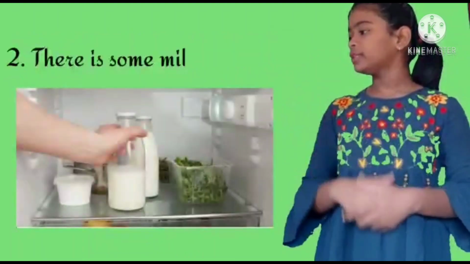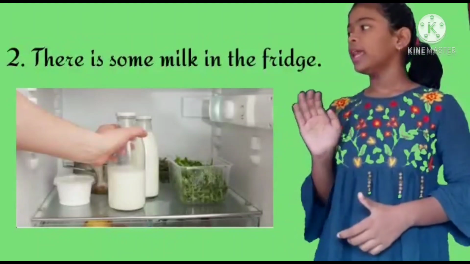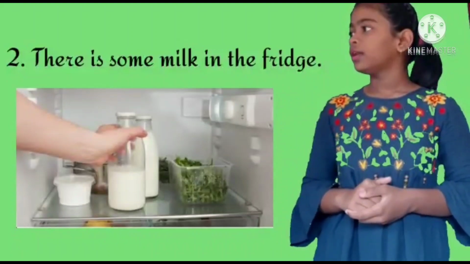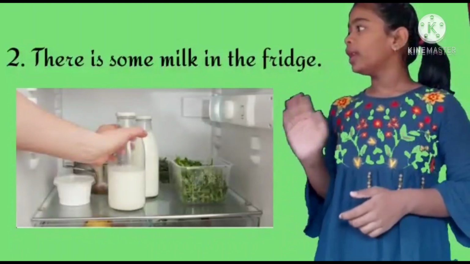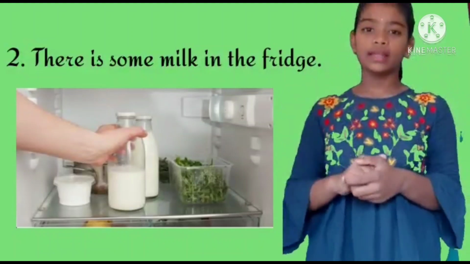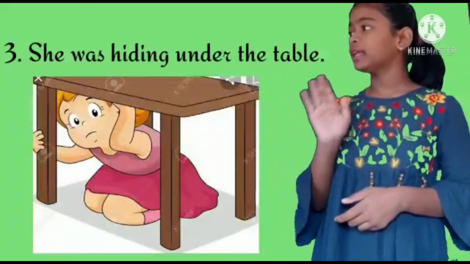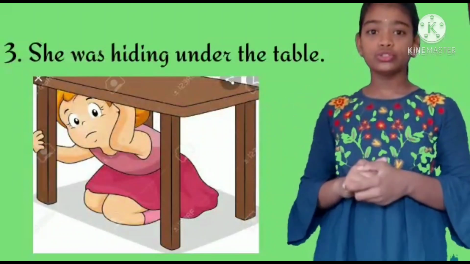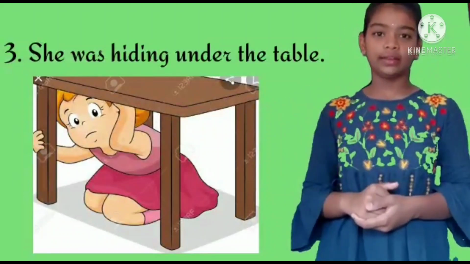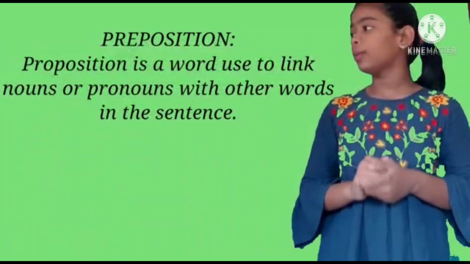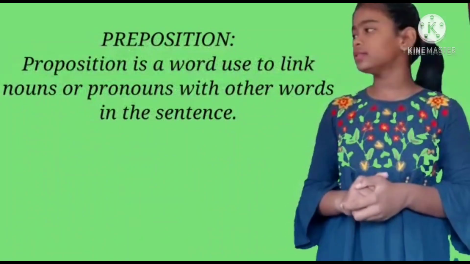Let's see some more examples of preposition. There is some milk in the fridge. In is the preposition which is showing where the milk is with respect to the fridge. Let's look into another example. She was hiding under the table. Here, under is a preposition which shows us where she is hiding with respect to the table. So, a preposition is a word used to link a noun or a pronoun with other words in the sentence.